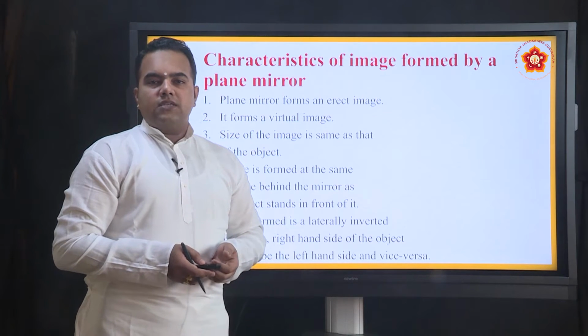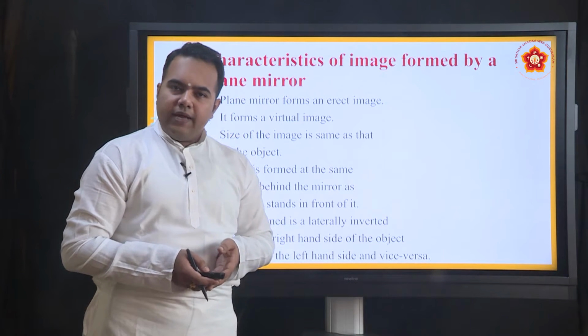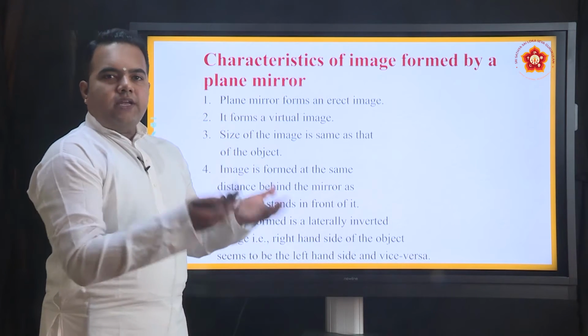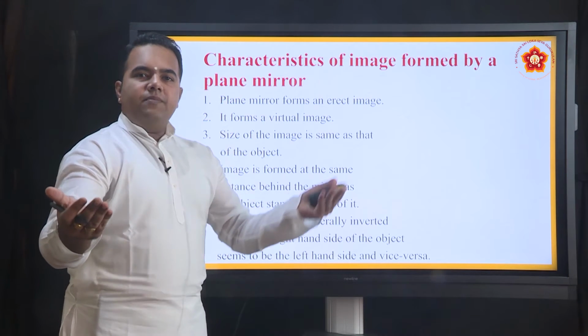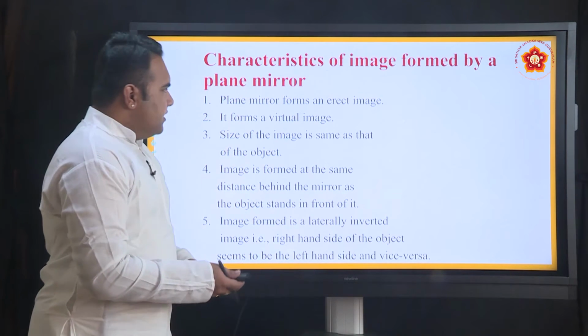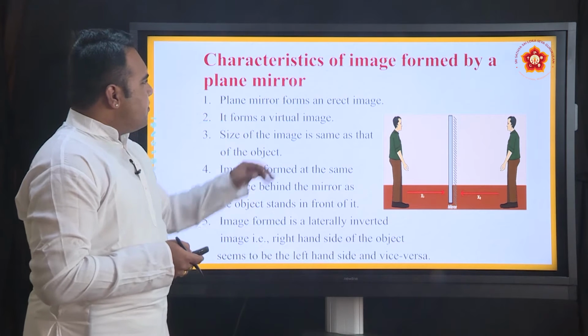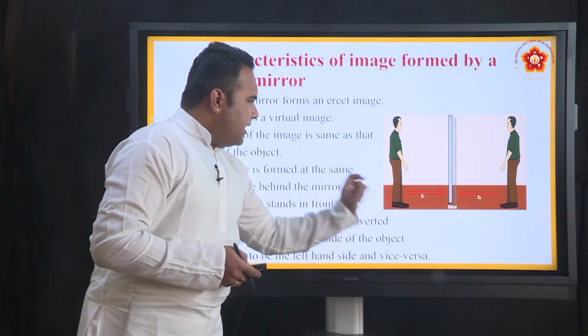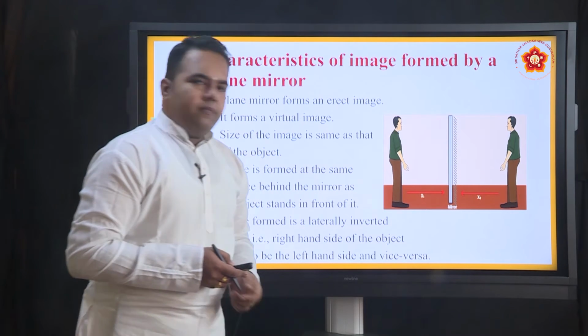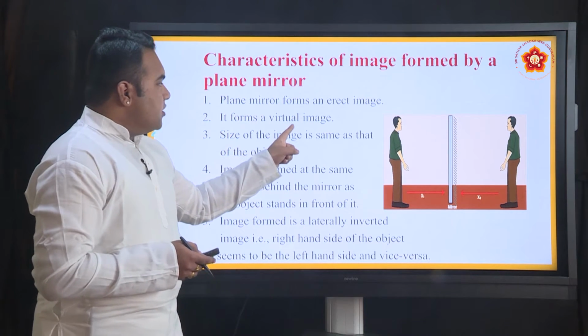Now we know this phenomenon of lateral inversion in plane mirrors. So when you stand in front of the mirror and extend your right hand, in the mirror it appears as left. Now let us see point by point. The plane mirror forms an erect image. So the person is standing here and the image is also formed here. It forms a virtual image.